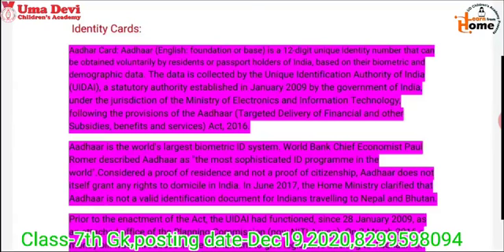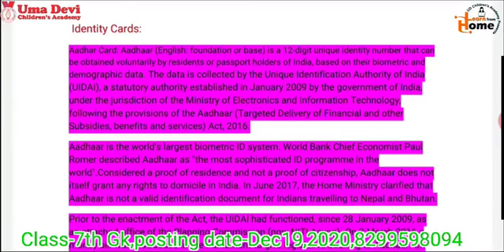That means Aadhaar card proves that an individual is living at a particular place, but it does not prove the citizenship of any person, and Aadhaar card does not itself grant any rights to domicile in India.